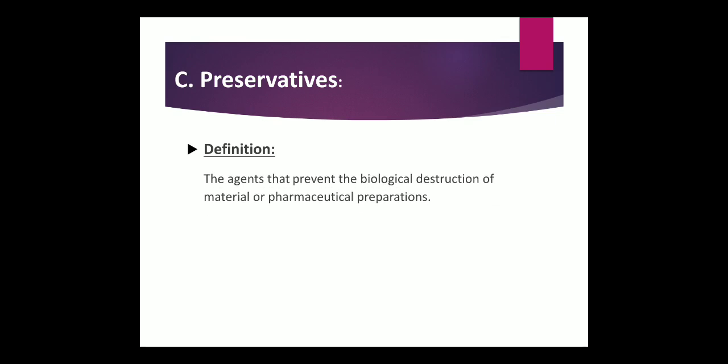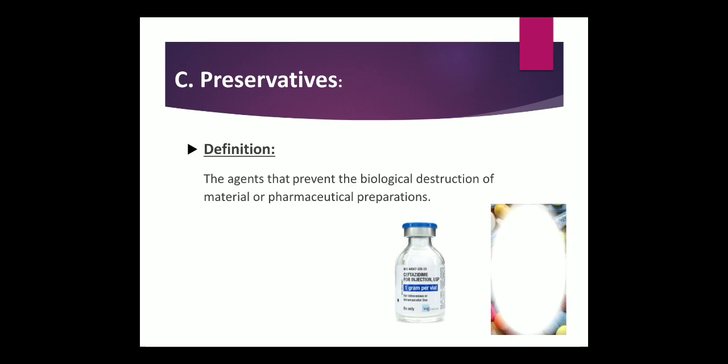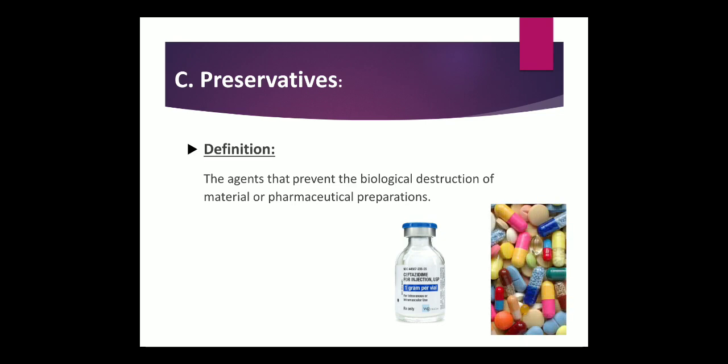The next, third term, which is a local anti-infective agent, is preservative. The name itself indicates that they preserve the formulations. The agents that prevent the biological destruction of material or pharmaceutical preparations are called preservatives. It means we use these substances to prevent biological growth, particularly the growth of microorganisms, which may lead to biological destruction of the formulations. These are called preservatives.